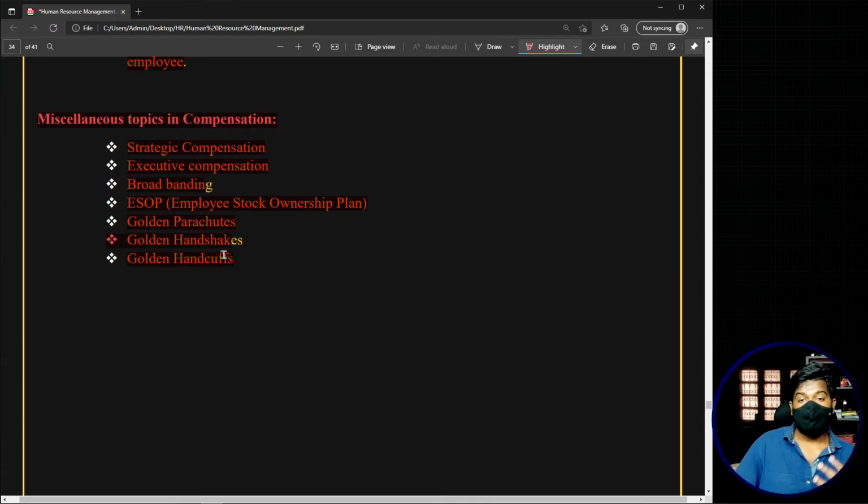Now, let's look at each of these miscellaneous topics. See, these play a very important role when it comes to interviews, and also objective kinds of examinations. And if you take a subjective kind, you may expect each of them as short notes, such as write about golden parachutes for 2 marks or 4 marks, very short answers. So let us look at each of these miscellaneous topics in a simple, basic way.